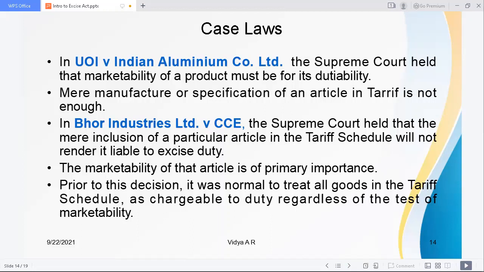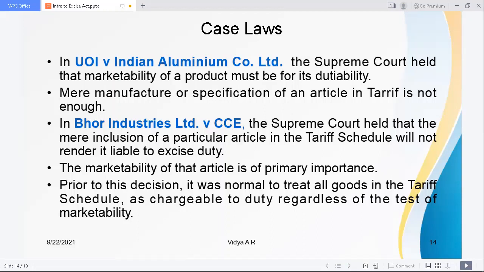There is another case, Bor Industries Limited versus CCE. The Supreme Court held that the mere inclusion of a particular article in the tariff schedule will not render it liable to excise duty. You have to check from each and every situation. The marketability of that article is of primary importance to be dutiable.